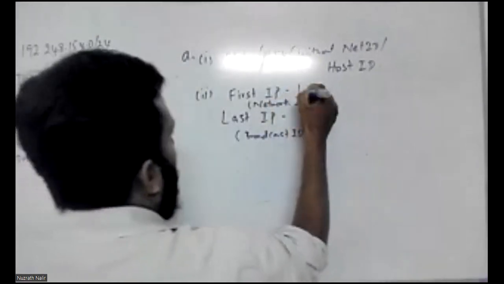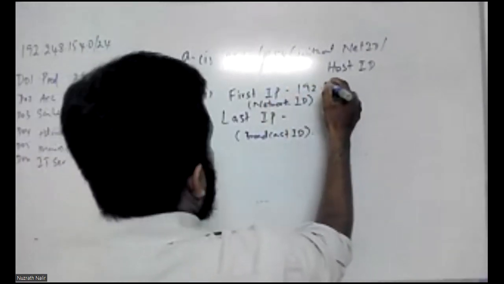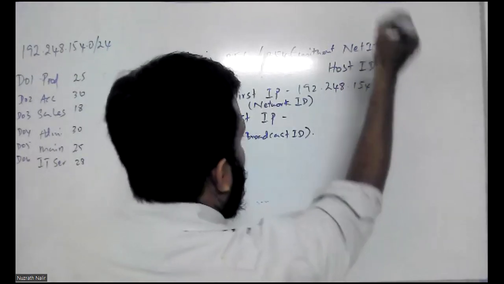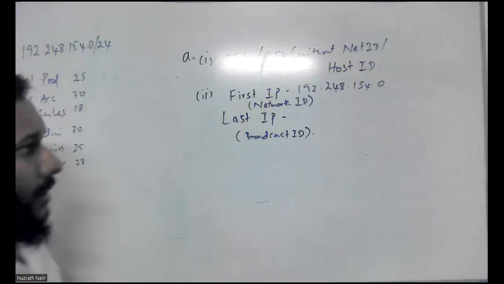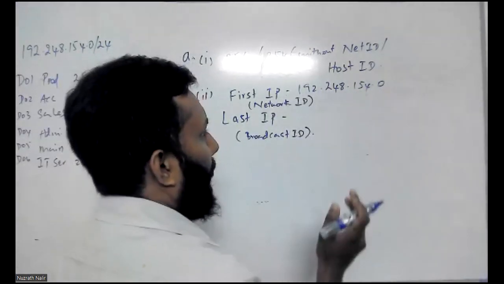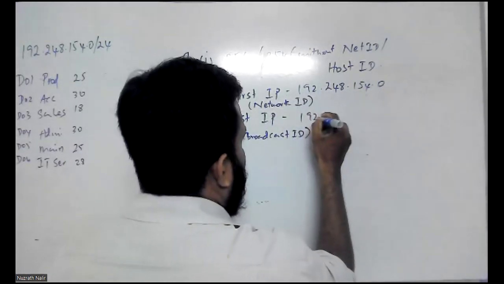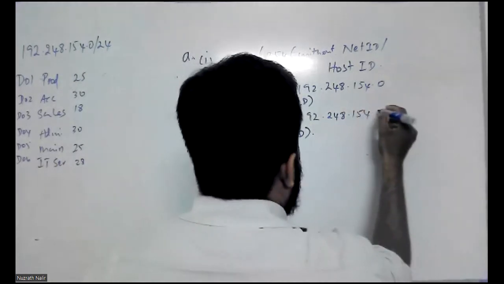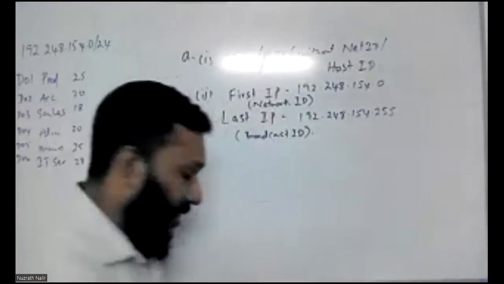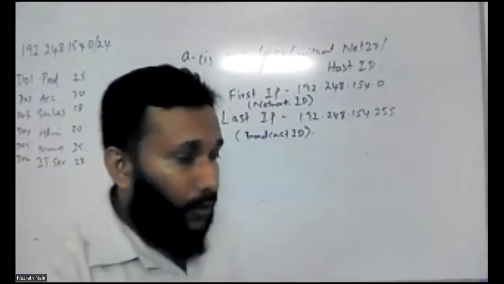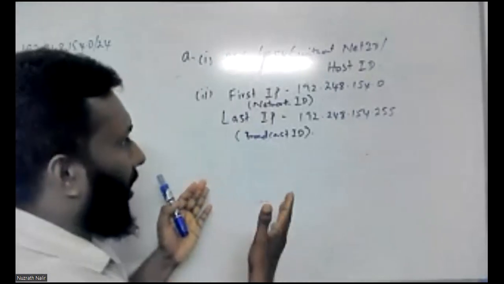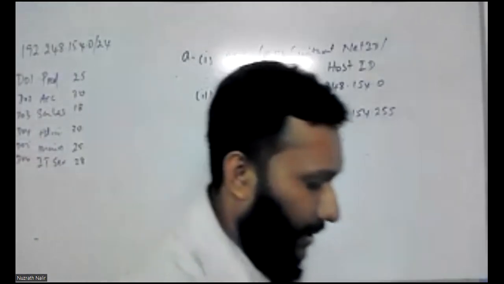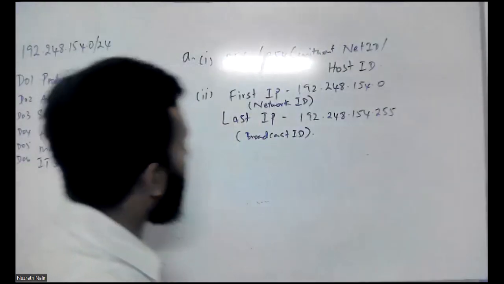So here it is 192.248.154.0. The last IP address is 192.248.154.255. So this is your answer. Okay. So why? Because you know that the usable IP, we will discuss further about this for this question.